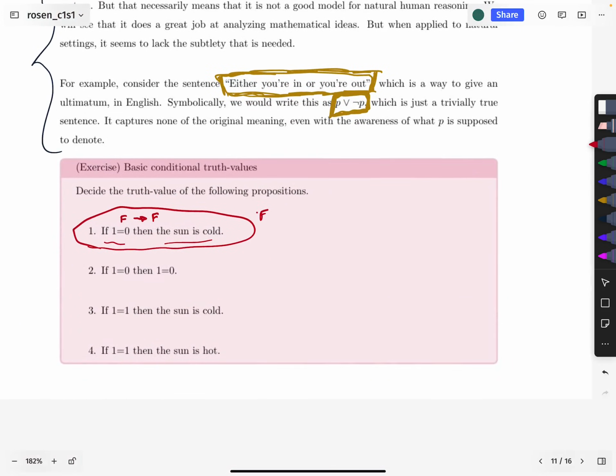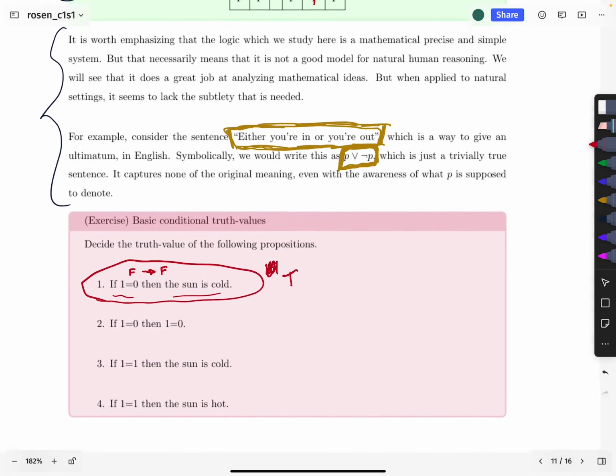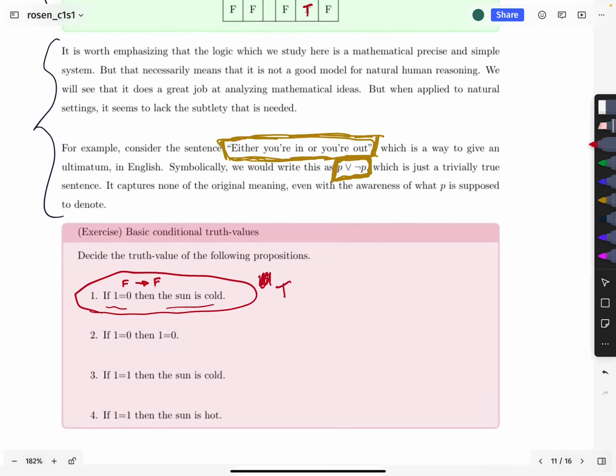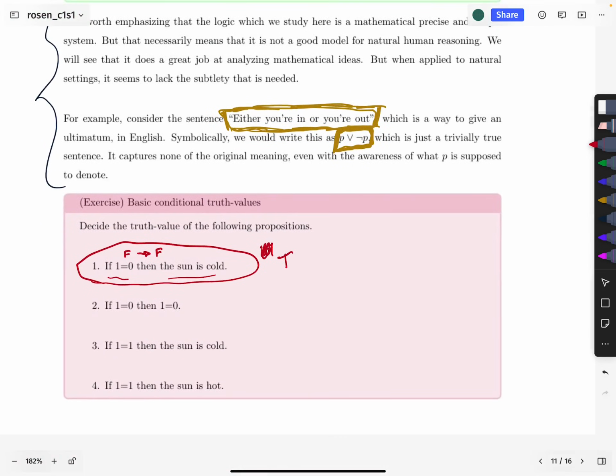And so therefore this is a true sentence when working with, by the way, the version of the conditional where we regard it as merely reading truth values. This is called the material conditional. It has a sort of special name. And so in mathematics, we use the material conditional because we're only interested in the truth values of these various sentences. And so that's the one that we use.